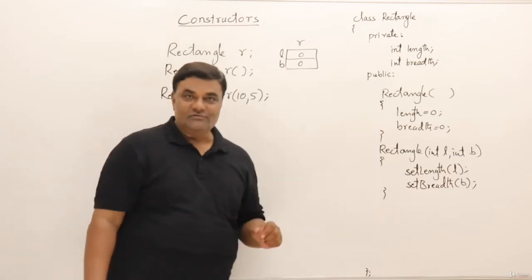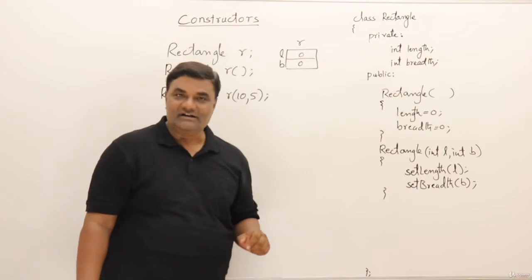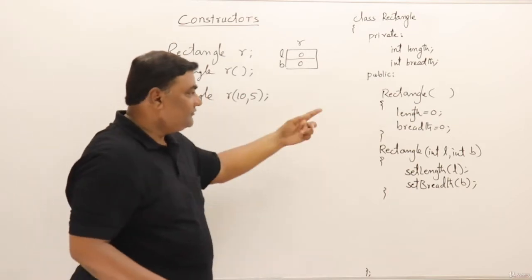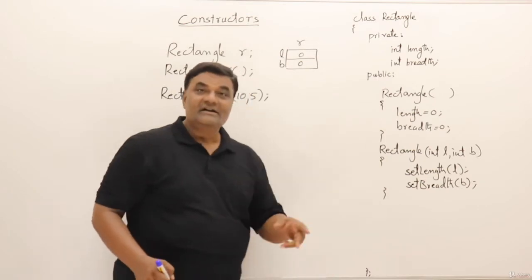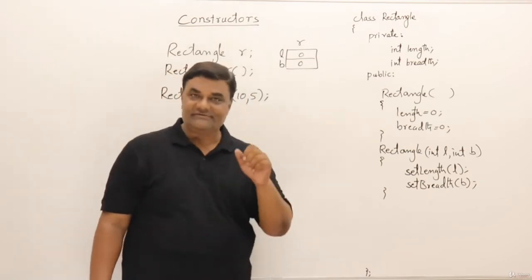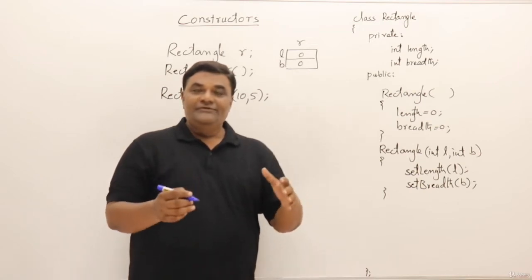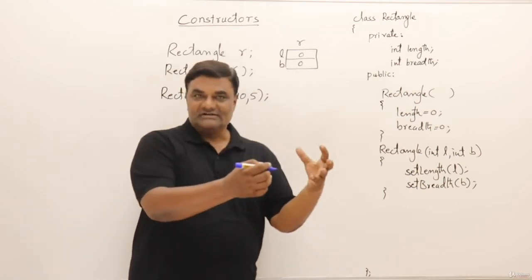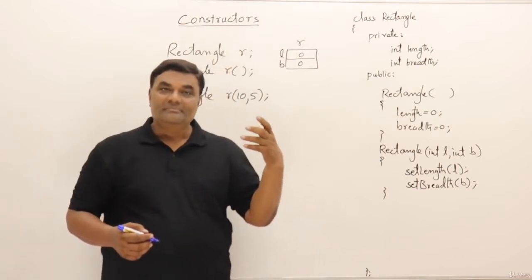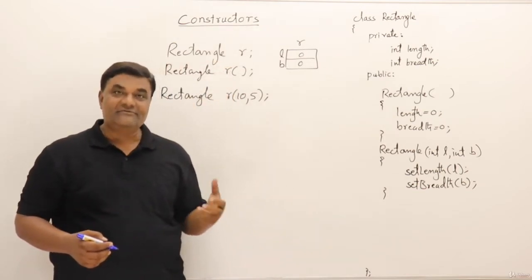Two constructors are over. Now the third, the copy constructor, I have to write. First I should explain the philosophy behind this: why you have non-parameterized, why you have parameterized, and why you have a copy constructor. Listen carefully. Suppose you have placed an order for manufacturing a car for yourself, booked a car.